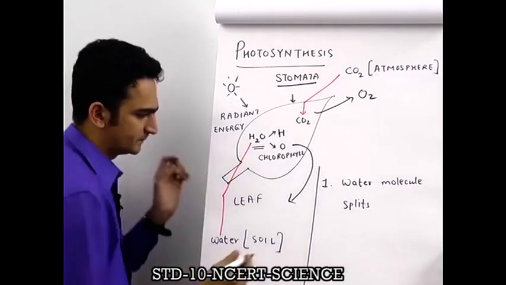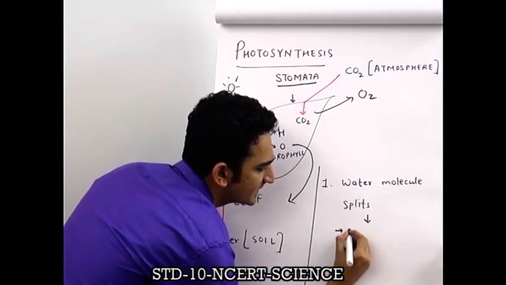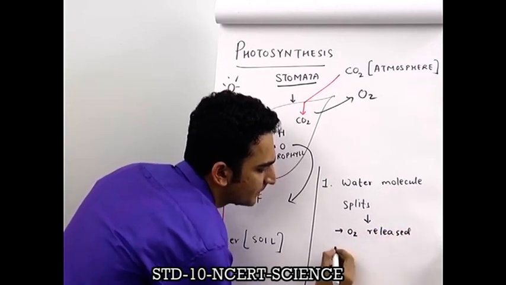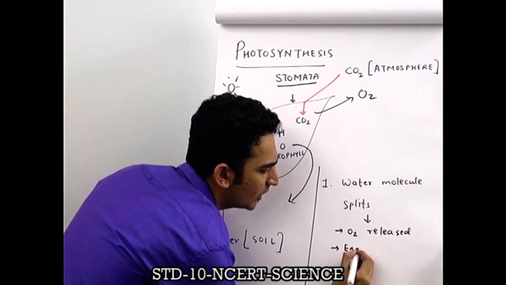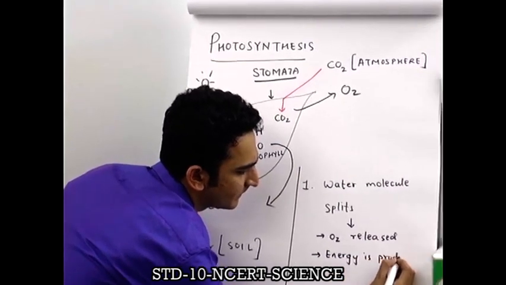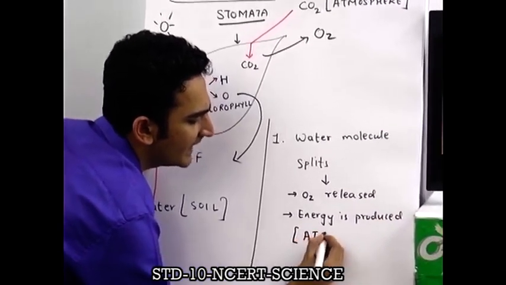Okay, so water molecule splits, as a result oxygen is released, and a lot of energy is also produced, and this energy is in the form of ATP.